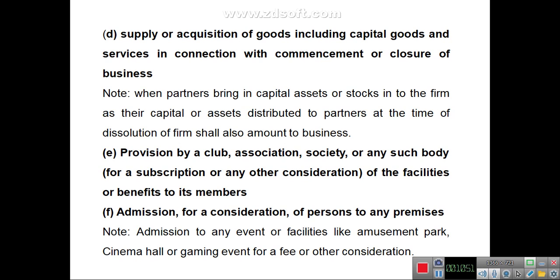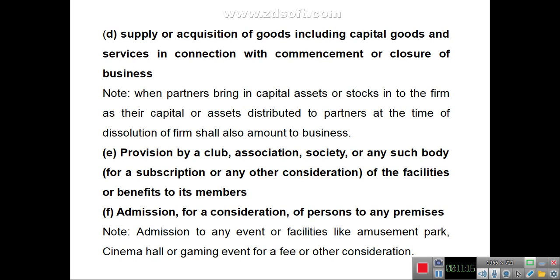Another business definition includes provision by a club, association, society, or any such body, for a consideration or a subscription, of the facilities or benefits to its members.